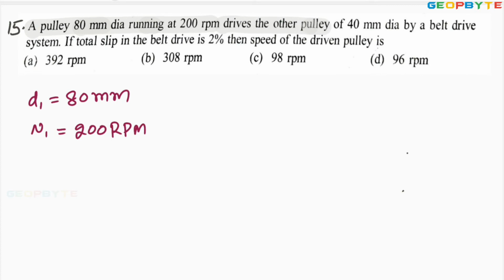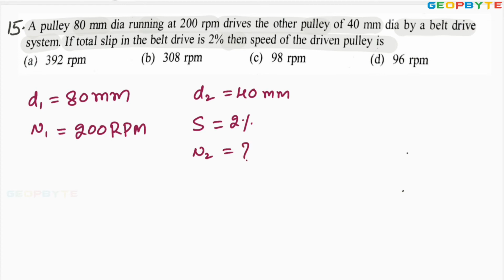It drives the other pulley of diameter D2 equal to 40 mm by a belt drive system. If the total slip S on the belt drive is 2%, you are asked to find the speed of the driven pulley.